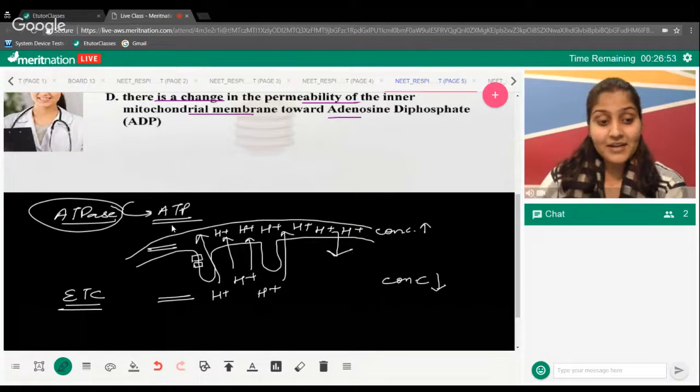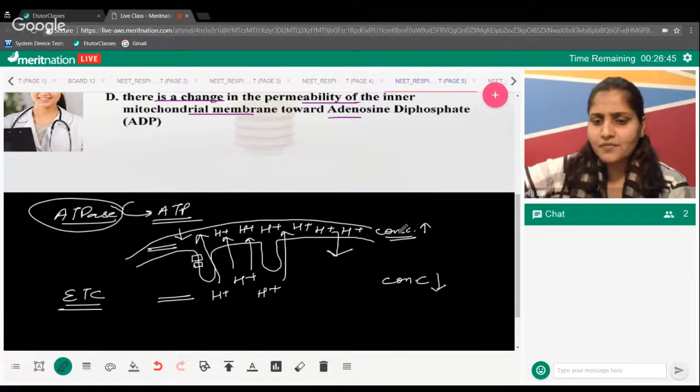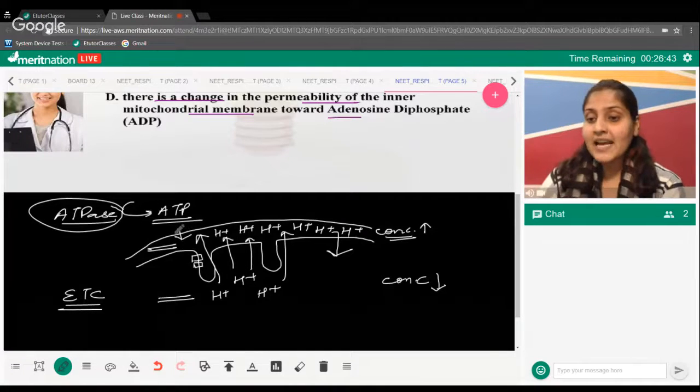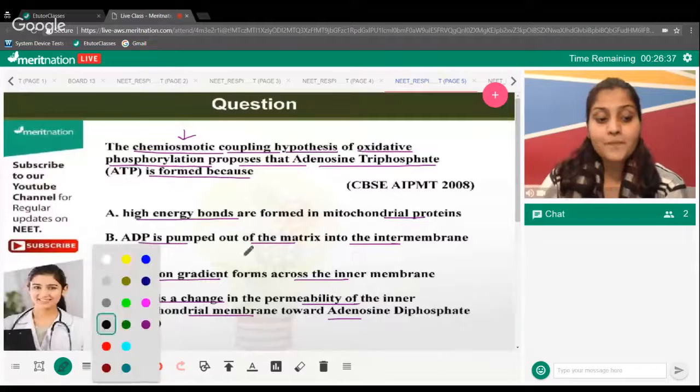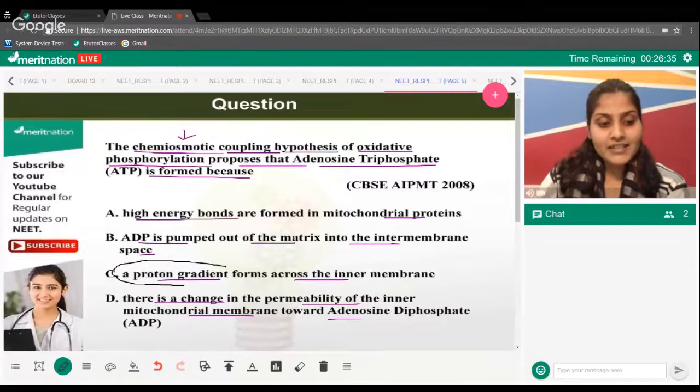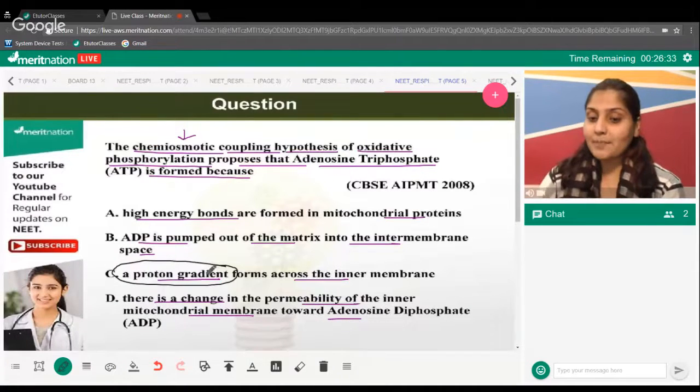Exactly in the same manner, in this space of mitochondria, lots of protons are built up. When they become lots in their concentration, they will move down through the ATPase and they will result in the formation of ATP. This is your chemiosmotic coupling hypothesis. It is because of the proton gradient, which is more in the perimitochondrial space and less in the matrix. Why? Because of ETC happening. So I guess this makes some sense to you.